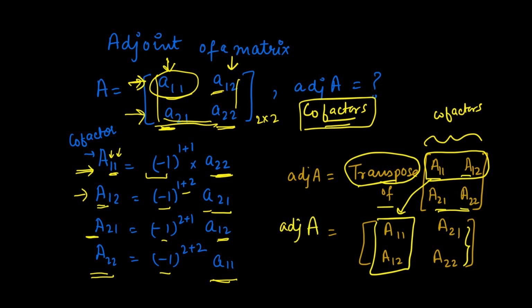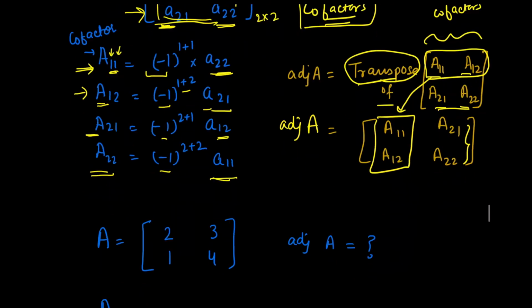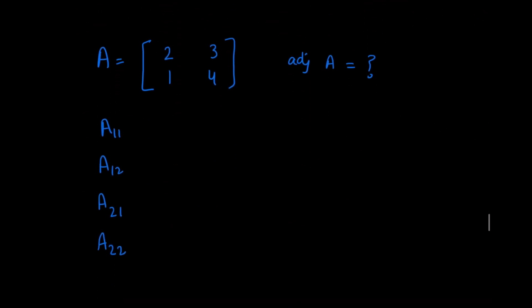Let us now work with an example to understand better. Let's find the adjoint of this matrix A, which is a 2 by 2 matrix. So let's find the cofactor. It will be minus 1 to the power 1 plus 1, because it's row 1 and column 1, times the determinant of the element other than row 1 and column 1. If you eliminate 2, 1 and 3, it's actually 4.